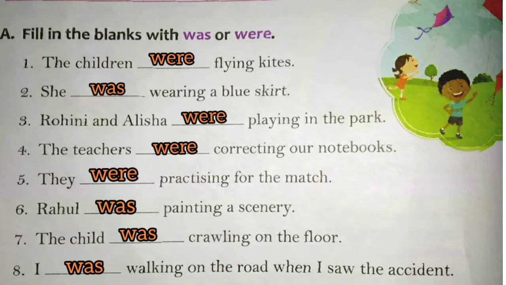Sixth one, Rahul dash painting a scenery. And which is the subject here? Rahul. Here Rahul is singular. So was is the answer. Seventh one, the child dash crawling on the floor. The child is singular. So the answer is was. Then the last one, I dash walking on the road when I saw the accident. Look at the subject here. It is I. Here we use was with I.